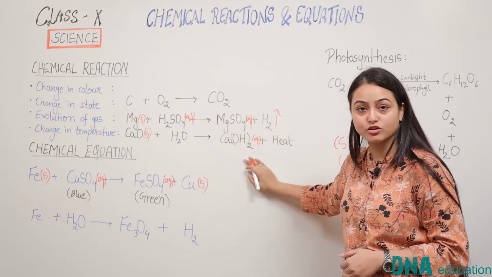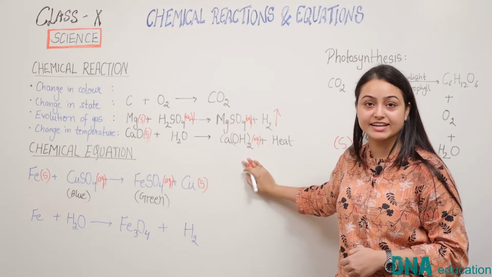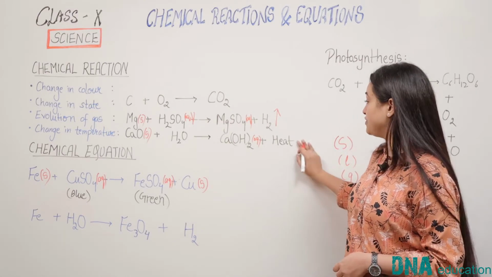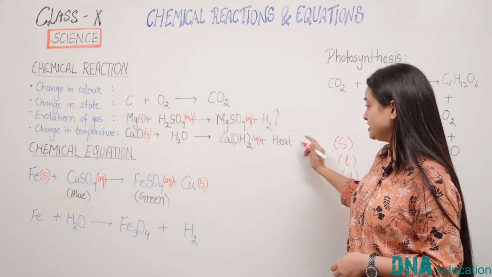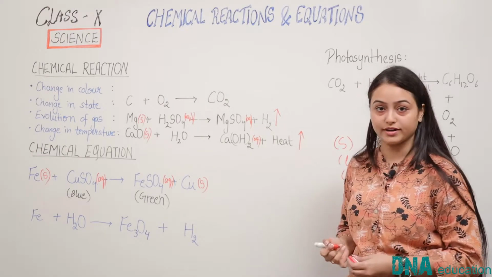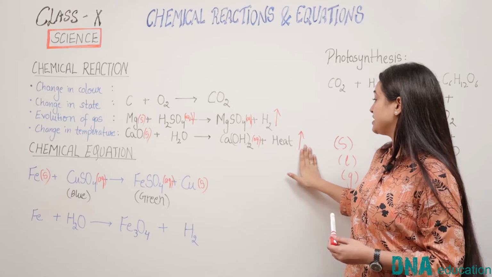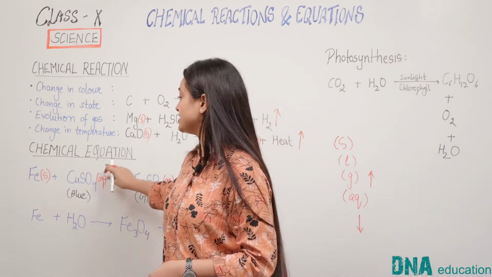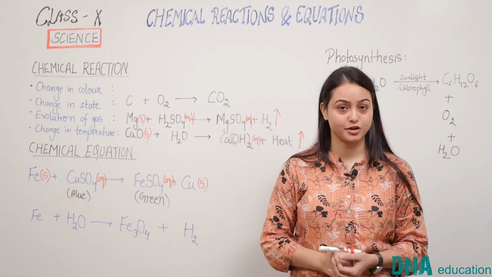And calcium hydroxide is also called slaked lime or lime water. And heat is evolved. We can write it as heat or again an arrowhead. This indicates evolution of gas or heat. So in this way we can represent chemical equations.